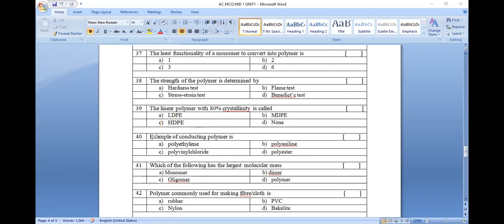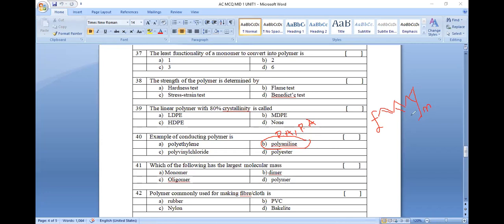Then an example of a conducting polymer, which I discussed last time. The best example of a conducting polymer is polyaniline. Polyaniline and polyester are both known as conducting polymers. In a conducting polymer, the polymer chain contains double bonds. When you take any conducting polymer, it has single bond, double bond, single bond, double bond, and so on. The chain will be like this.